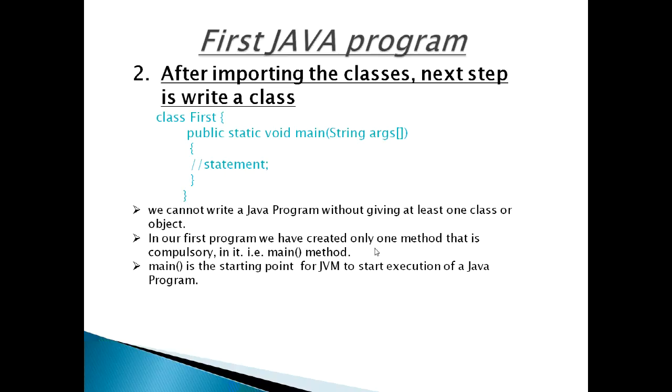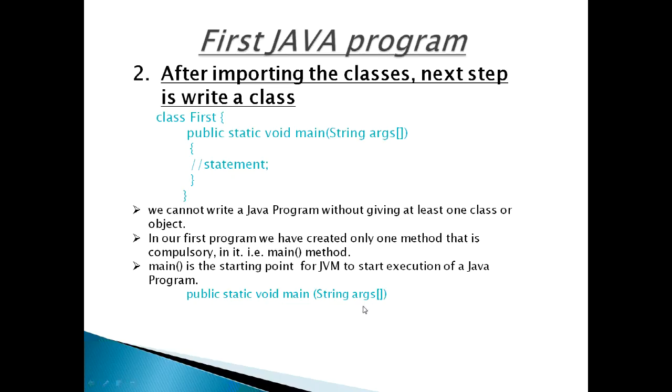Main method is the starting point for JVM to start execution of a Java program. Syntax is public static void main parameter. Next to the main method, we have written String args. So before discussing the main method, let us first see how a method works.